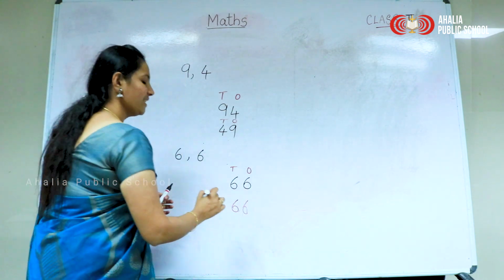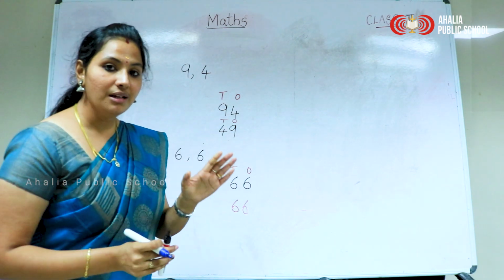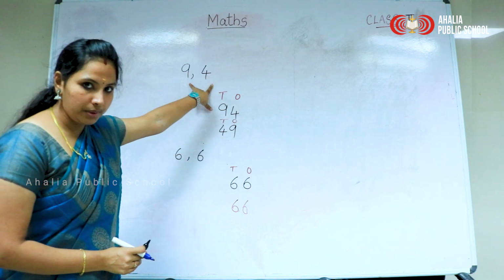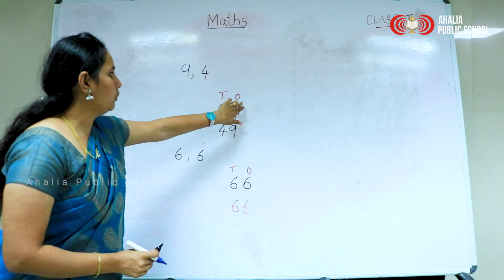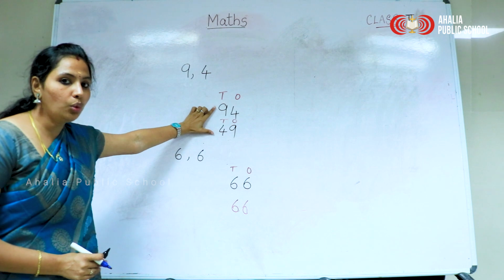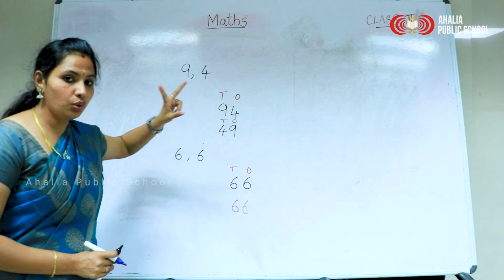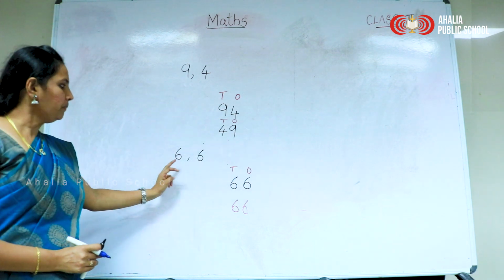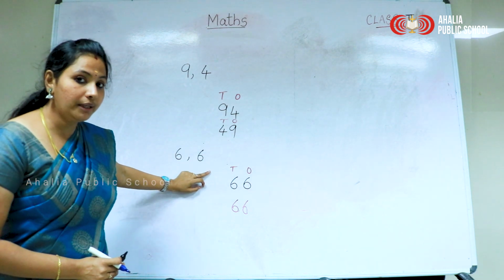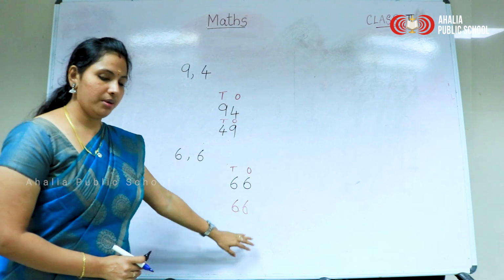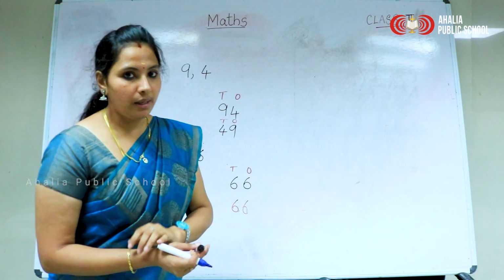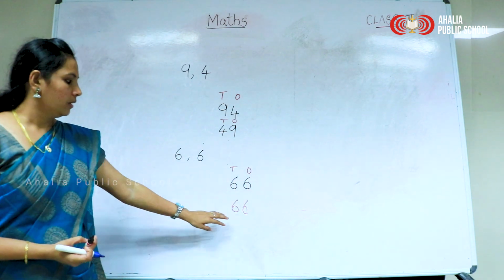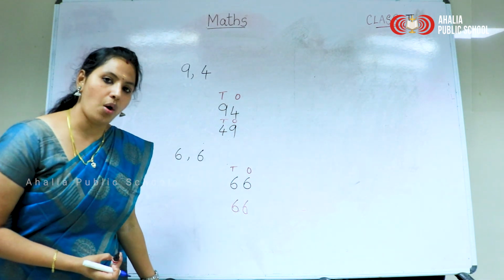We get the same number, 66. So if we get two different numbers and shuffle the ones and tens values, we get two different numbers. But if we get the same numbers, what will we get? The same number only. Only one number we are able to form.